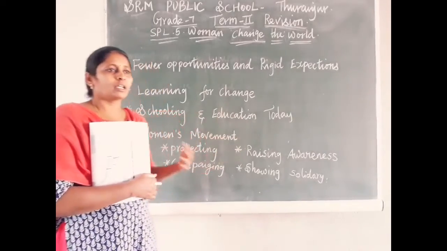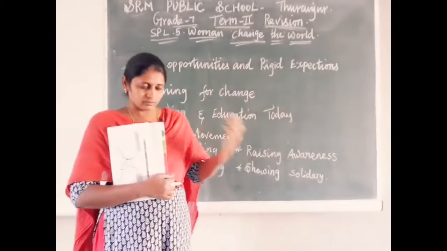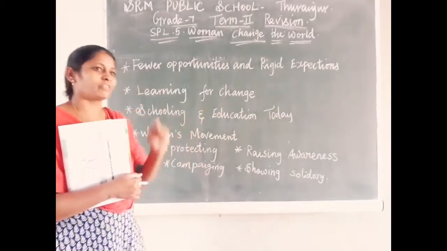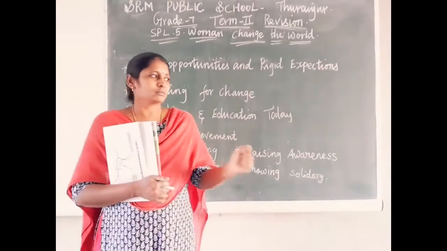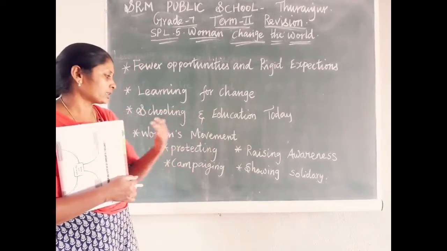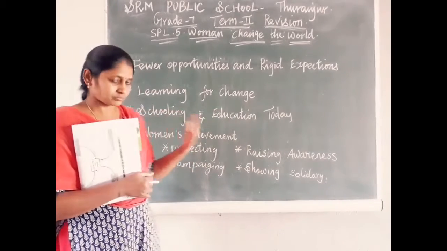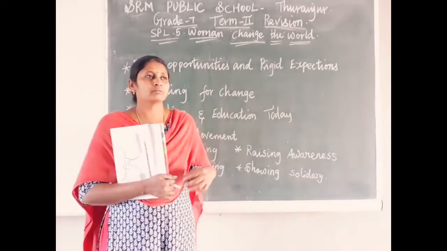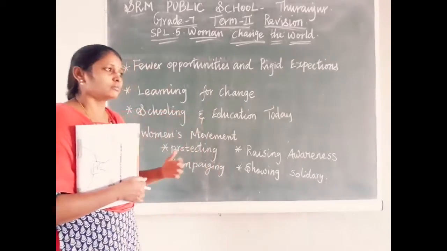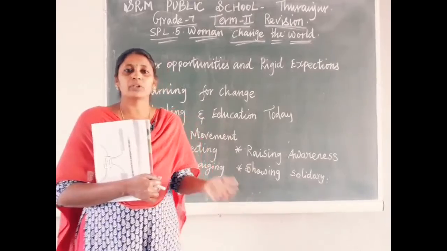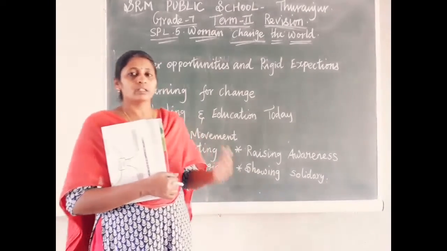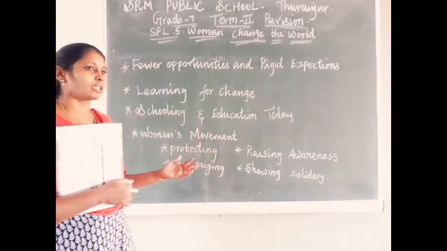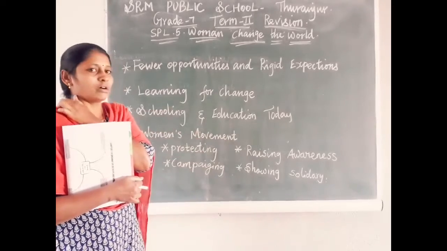Protesting means they gather the people, the women or supporters of women, in one place and show placards, and engage in activities like a bandh, and they are getting success. Campaigning means they move to every place to explain the importance of girls' education and why girls should go to work. They canvass many people. That is the main reason everyone gets education nowadays.